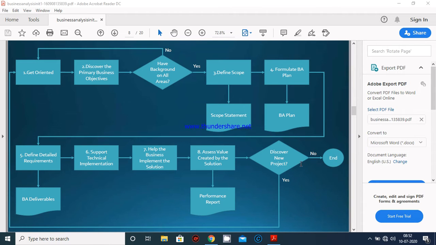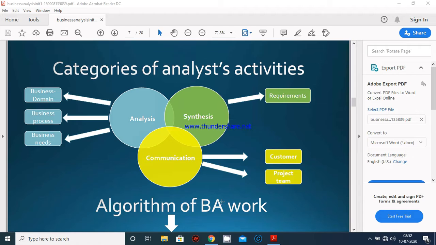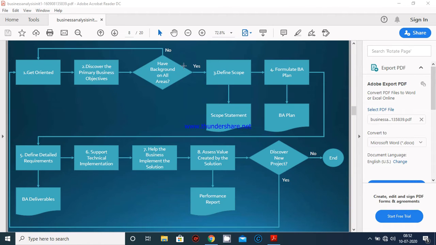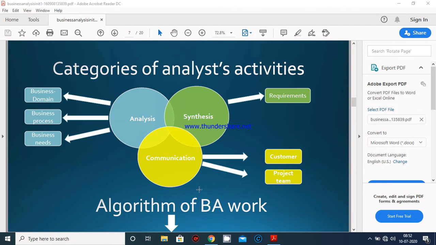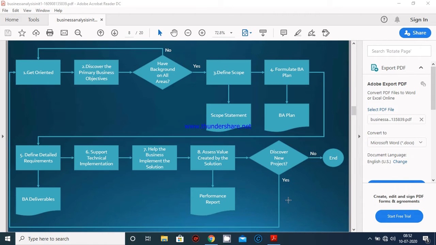So, the algorithm of business analytics work. This is the diagram which represents the working procedure of business analysis. Here the topic is the algorithm of BA work. Algorithm means a step solution to find out the solution of a particular problem in simple statements or in a simple way.